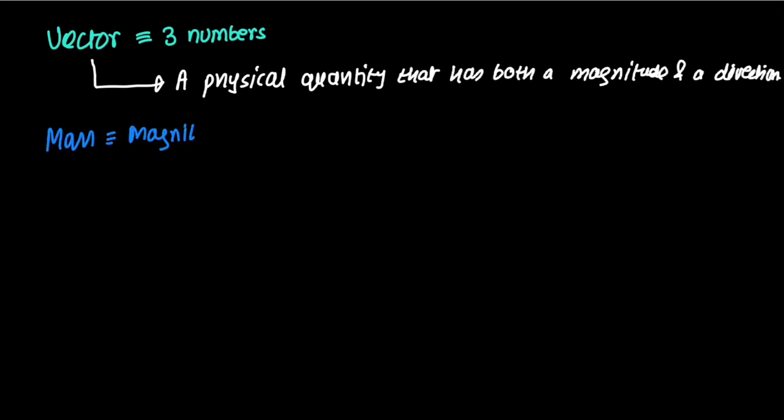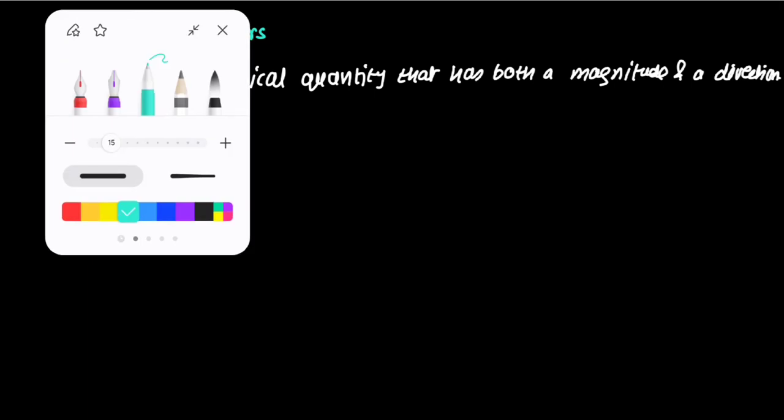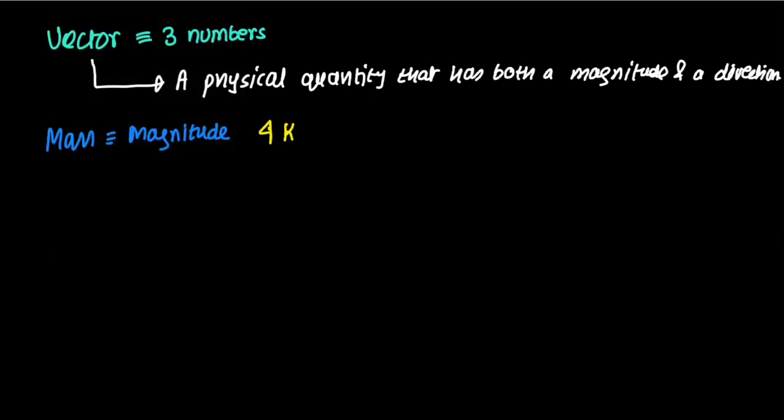If we want to describe the mass of a body, we can describe it only by virtue of a magnitude and a unit. If we want to say that something weighs, for instance, 4 kilograms, then 4 is the magnitude and kilograms is the unit, and this description is complete in itself. We do not need to specify any direction of the mass.